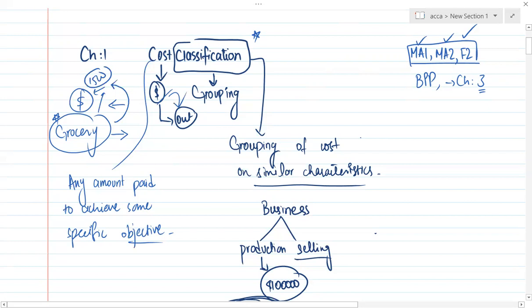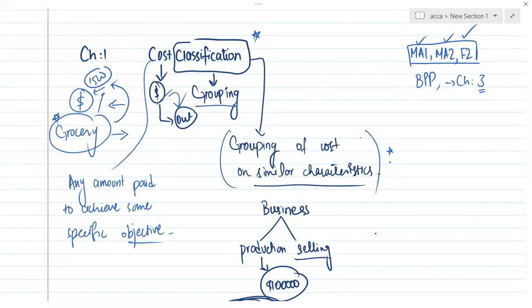The second word is classification. What is classification? Basically, classification is grouping. I've written the definition here: grouping on the basis of similar characteristics. For example, on the basis of gender, we can divide into male and female. On the basis of seasons, we can classify them as summer, winter, autumn, and so on, 4 seasons. So classification means grouping.